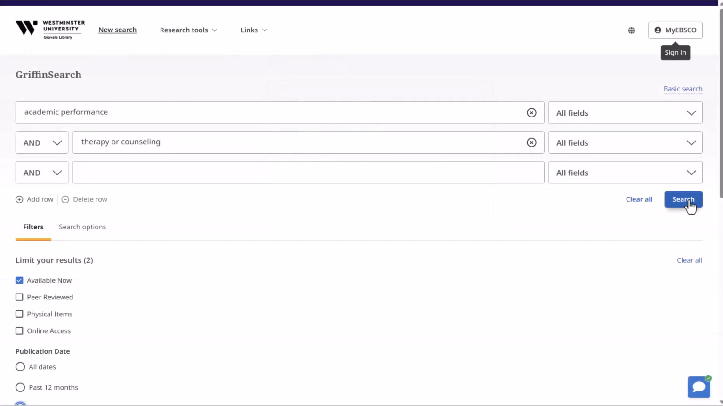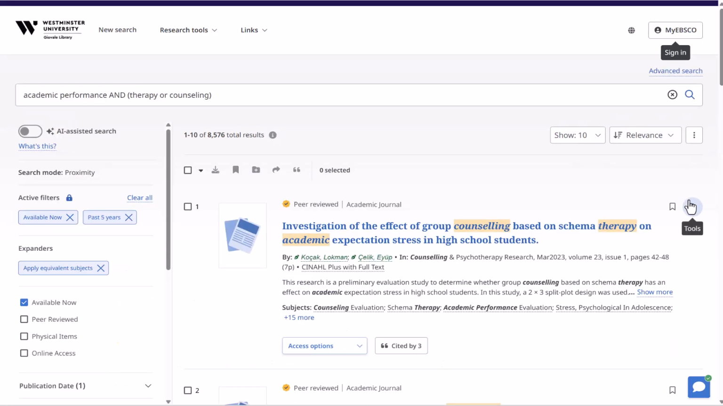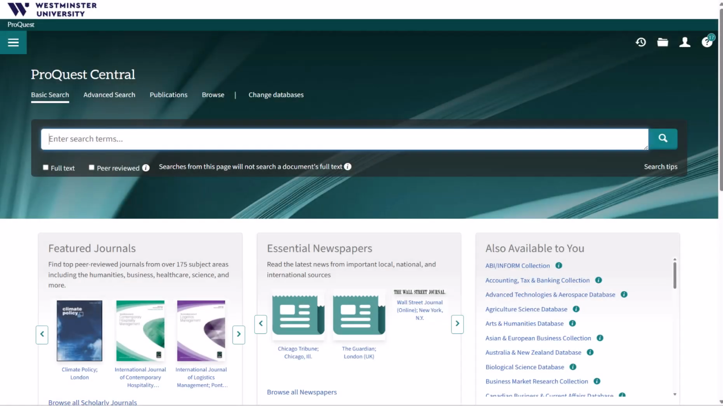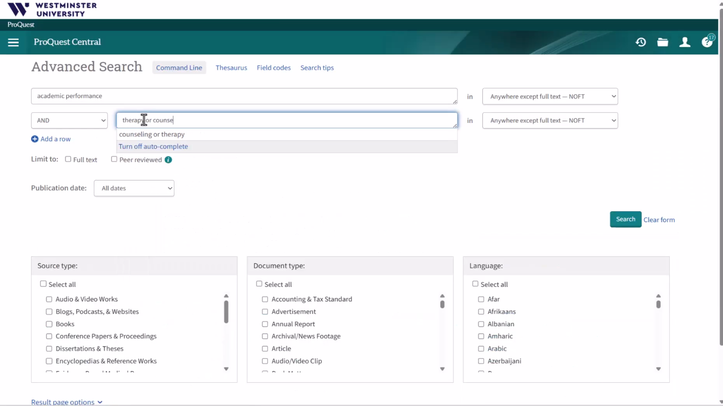Let's say we're searching for sources about the effects of seeing a mental health professional on academic performance. If you're not seeing the results you'd like in Griffin Search, or if you just want to expand your search, you can switch over to ProQuest Central. You'll structure your keywords in ProQuest Central the same way you structured them in Griffin Search.